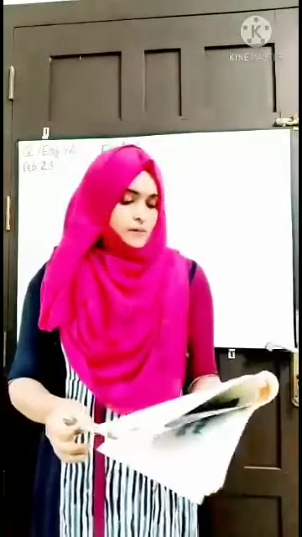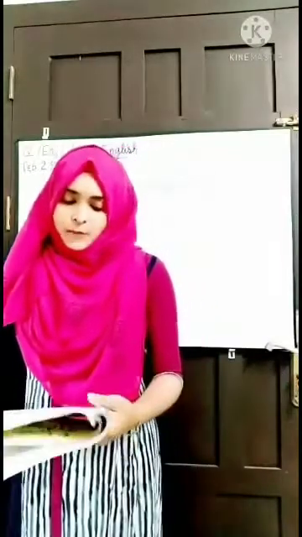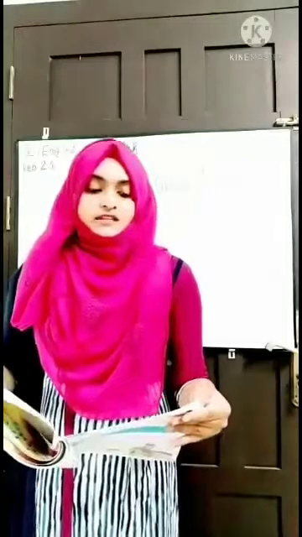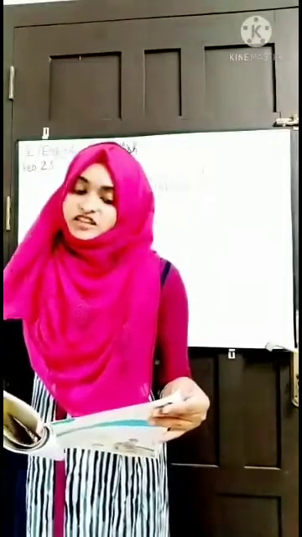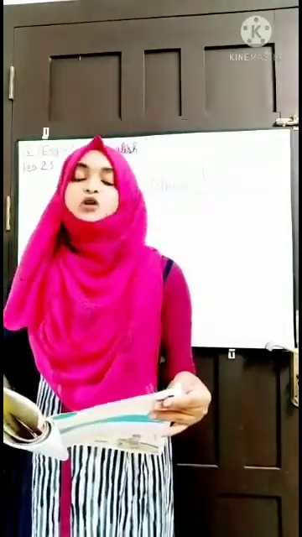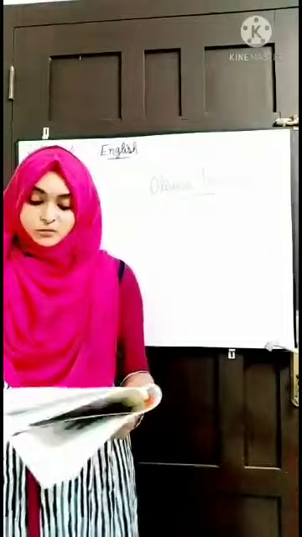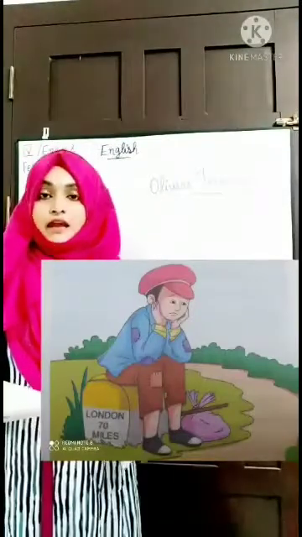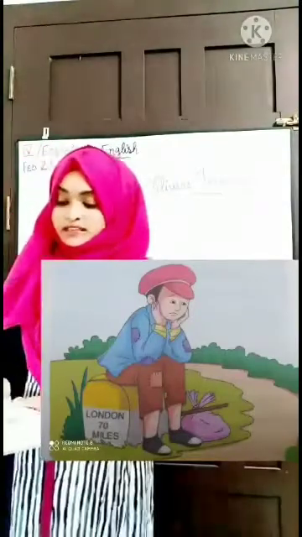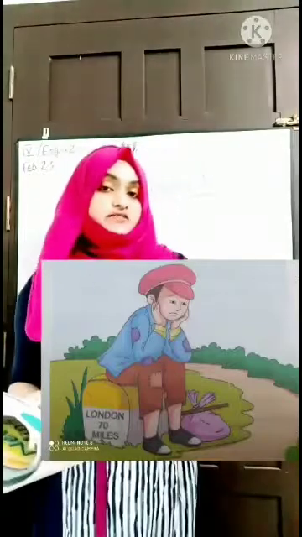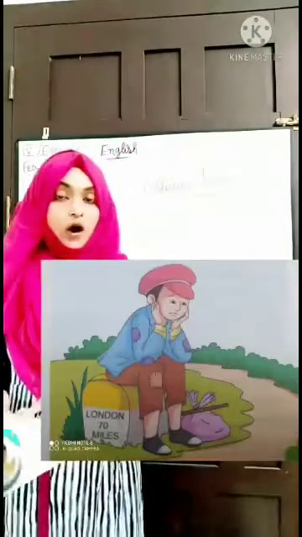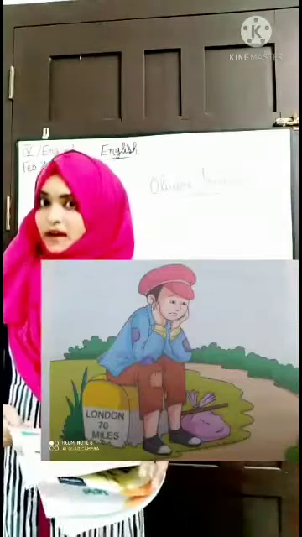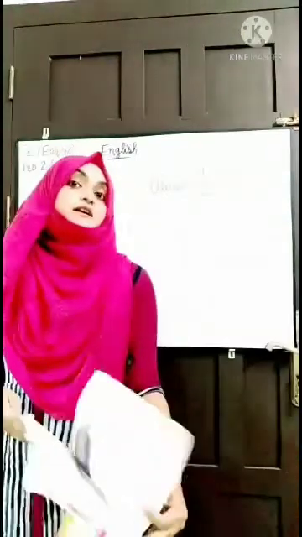Then the stone by which he was seated bore in large characters an intimation that it was just 70 miles from that spot to London. So in your textbook you can see that the boy Oliver was sitting on a milestone, and on that milestone we can see London 70 miles. So he noted that distance.